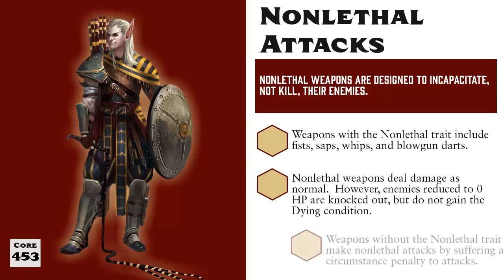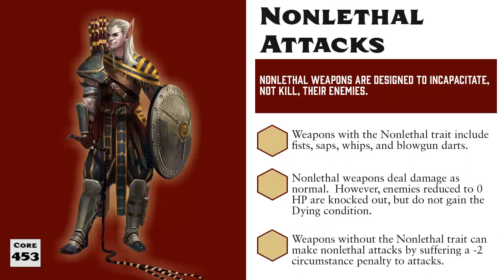And other weapons can also be used to incapacitate an enemy by taking a -2 circumstance penalty to their attack rolls. So, for example, a fighter wielding a longsword wishes to knock out a bandit so that they can question them later. That fighter would try and strike the bandit in the head with the pommel of their sword instead of stabbing them with the blade.